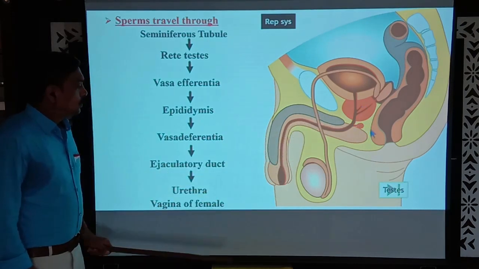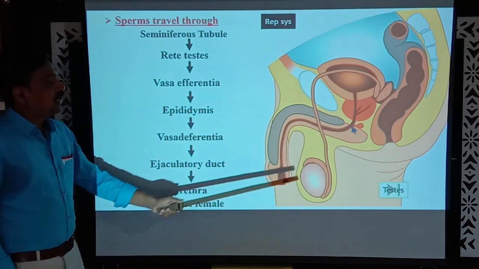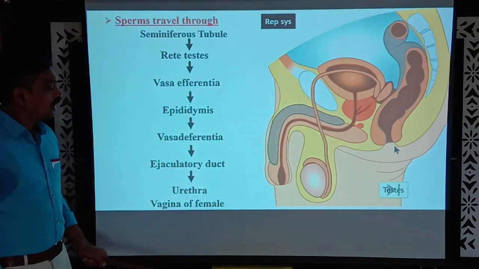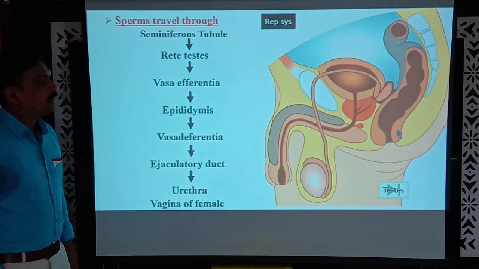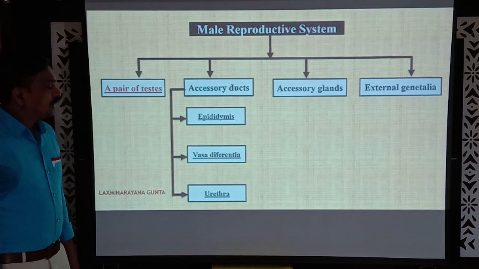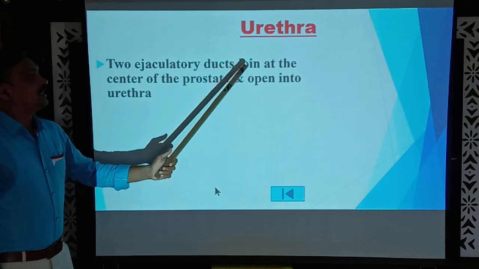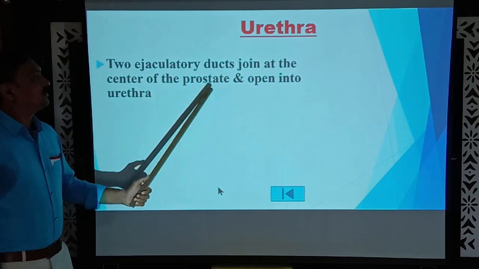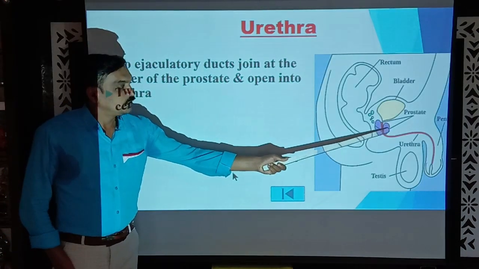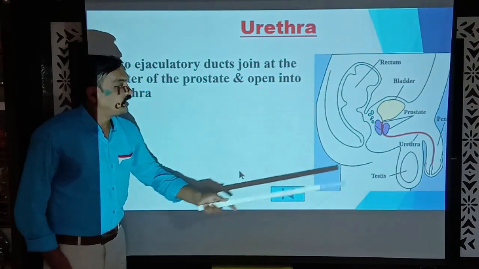And these two ejaculatory ducts unite with the urethra, and from there it passes through the urethra. Finally they reach the vagina of the female. Okay. Coming back to the next duct, the urethra. The two ejaculatory ducts join at the center of the prostate and open into the urethra. This you can observe. This is the urethra, and the two ejaculatory ducts join with this urethra, and from there it